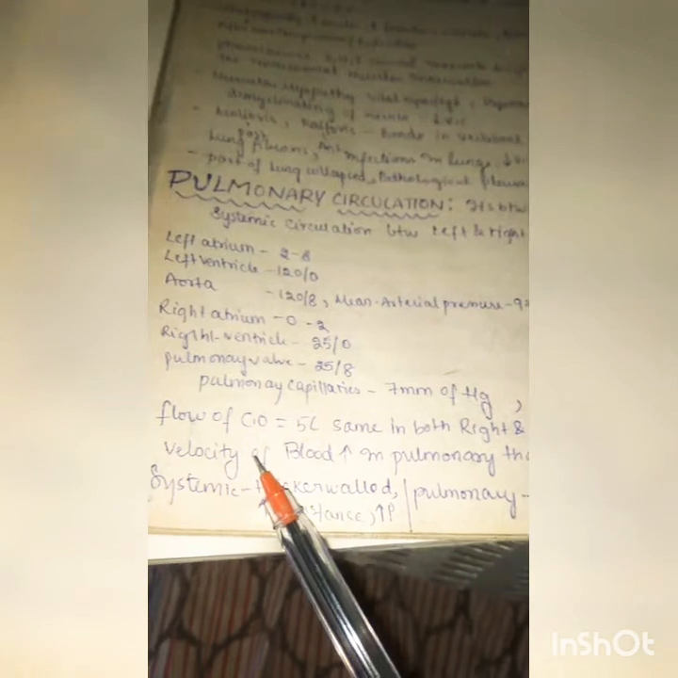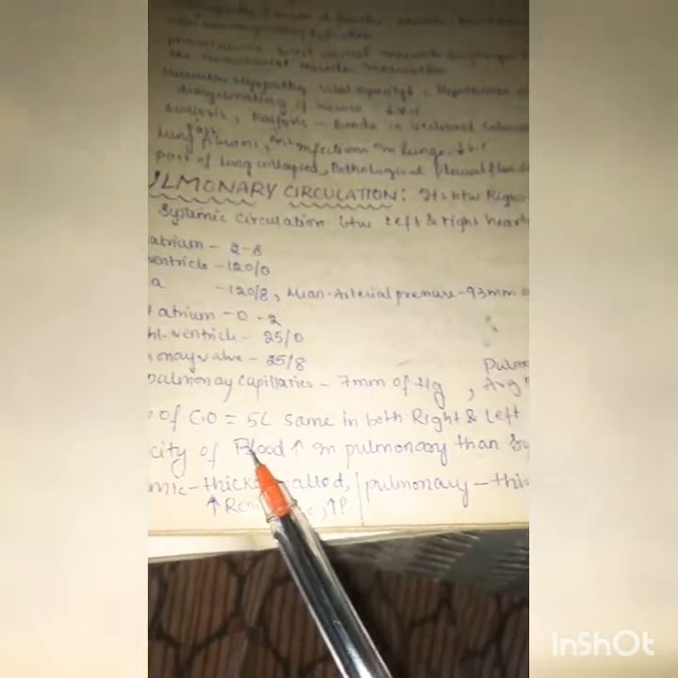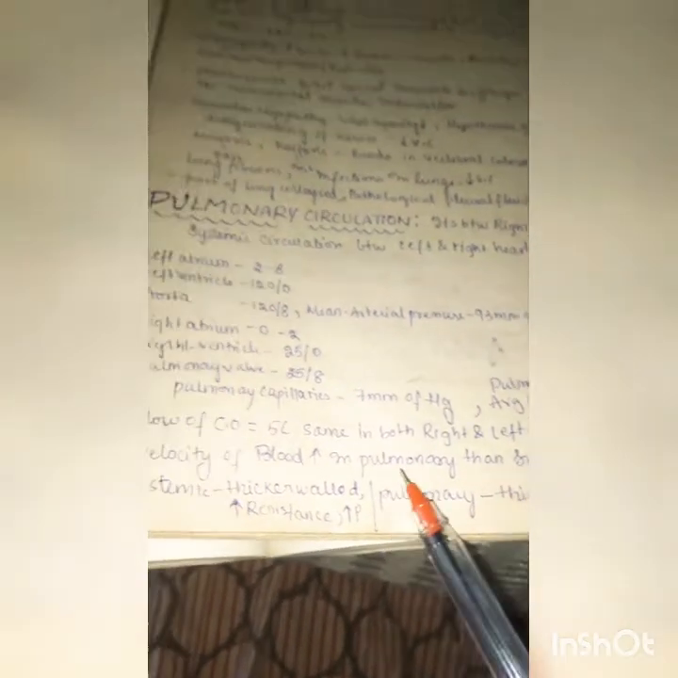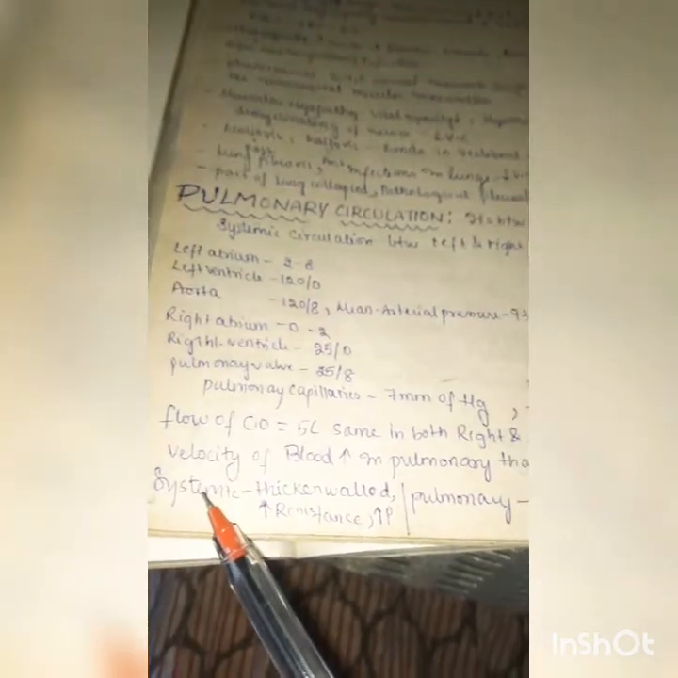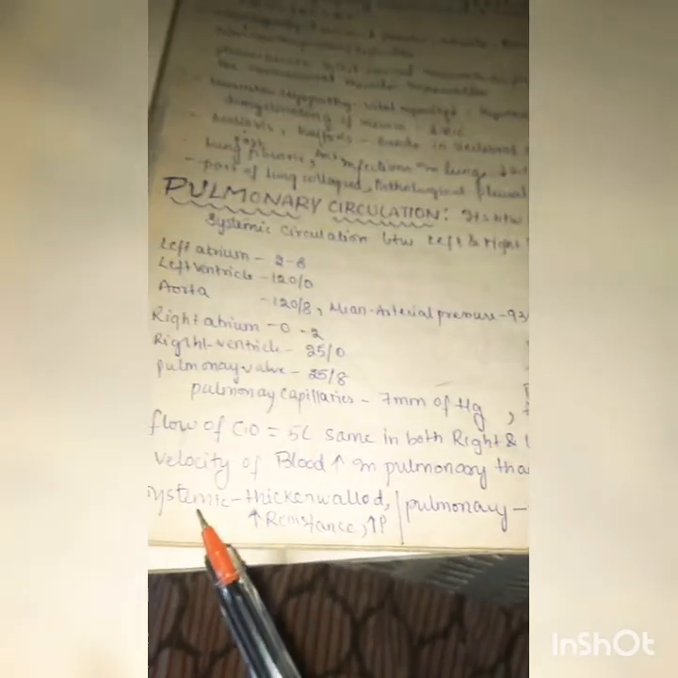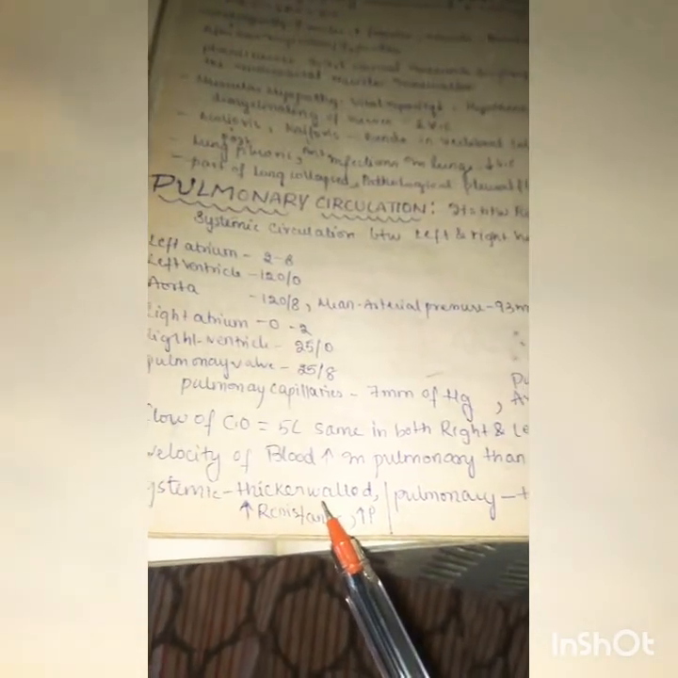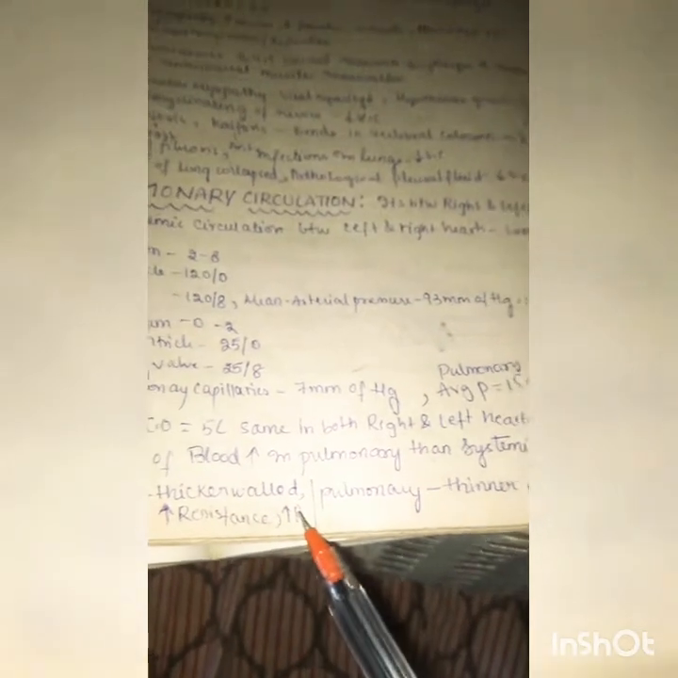The cardiac output is 5 liters in total, and it is the same in both the right and left heart. The velocity of blood increases in pulmonary when compared with systemic, so remember, blood flows in the pulmonary circulation with higher velocity when compared with systemic circulation. The systemic circulation is thick walled, resistance is high, and pressures are very high, whereas the pulmonary side is thinner walled with low resistance, so even low pressure.